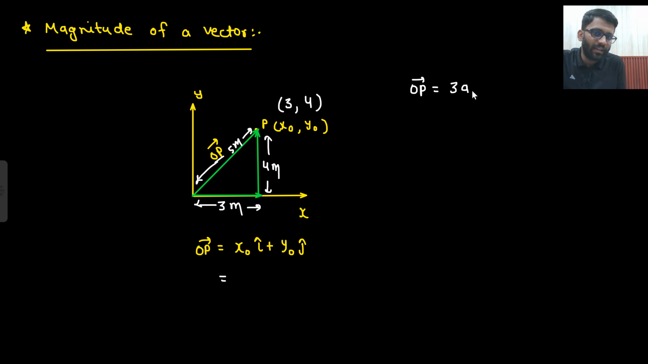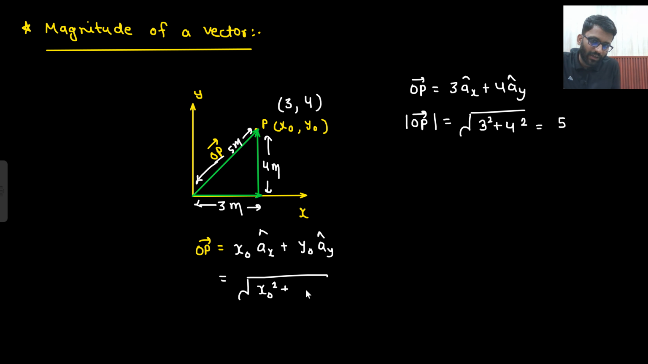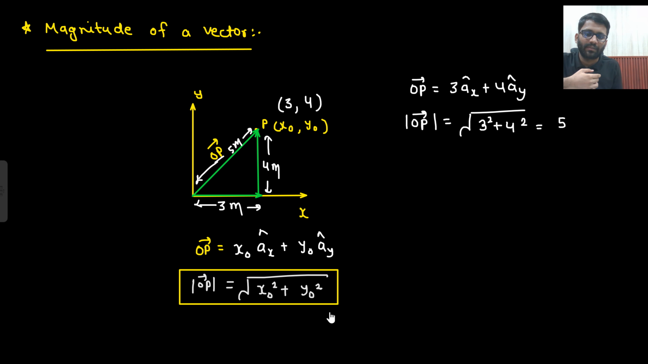OP vector will be 3 ax cap plus 4 ay cap, right? And what is the magnitude of OP that you are getting? That equals 5. And how can you get that? Root of 3 square plus 4 square, so that would be 5 only. So if a vector is mentioned in this manner, that OP vector is x naught ax cap plus y naught ay cap, then its magnitude will be root of x naught square plus y naught square. So this is the magnitude of OP vector.